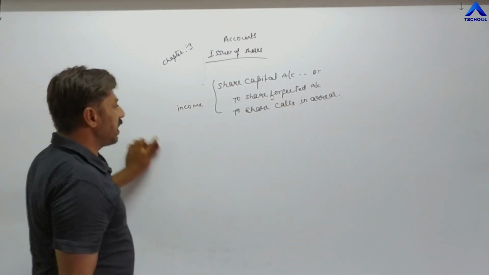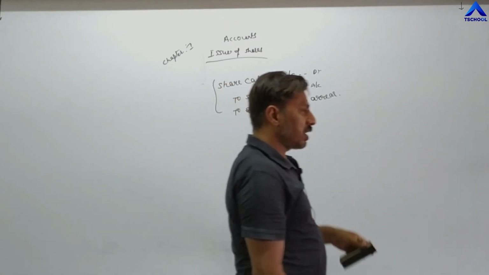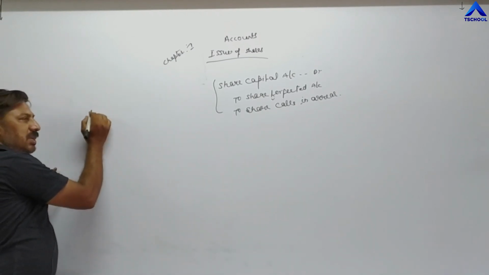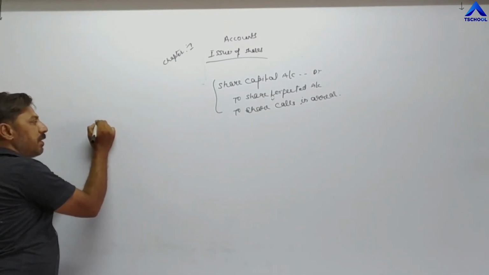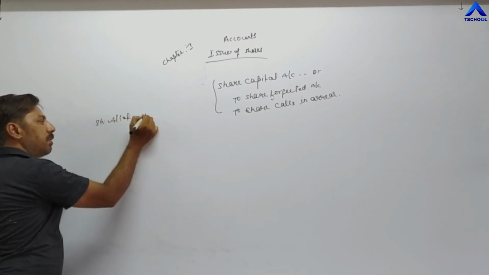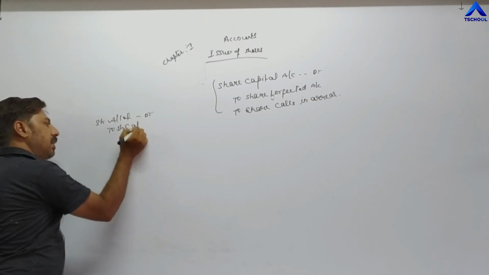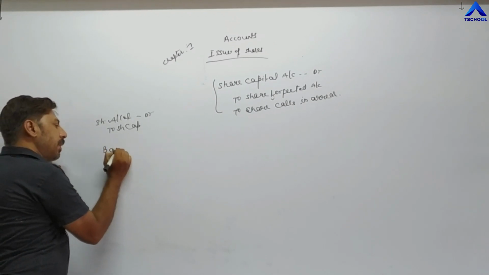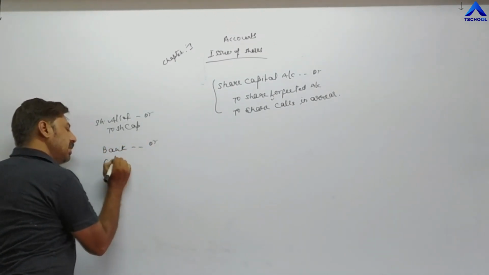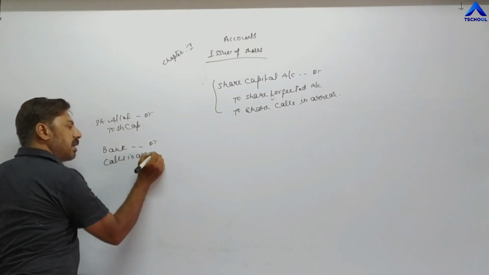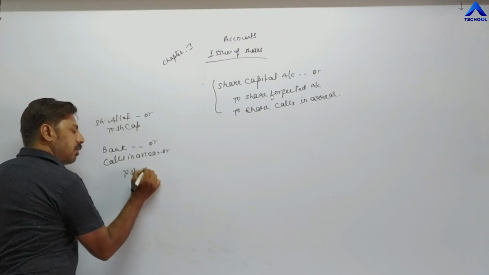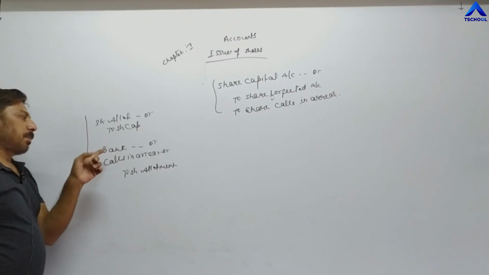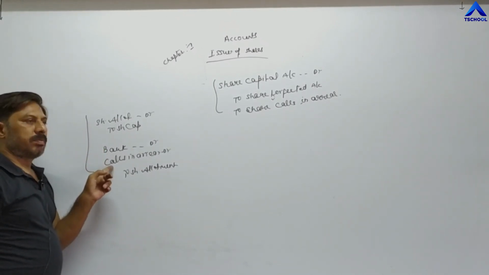And the last one is calls in arrear. Why is share calls in arrear credited here? Before this entry, we have passed various entries for issue of share. For example, take allotment: share allotment account debit, to share capital. And if any shareholder has not paid allotment money, the entry becomes: bank account debit, calls in arrear account debit, to share allotment.